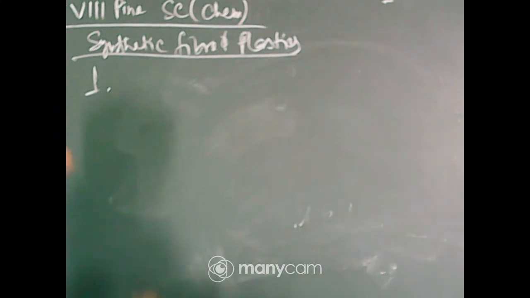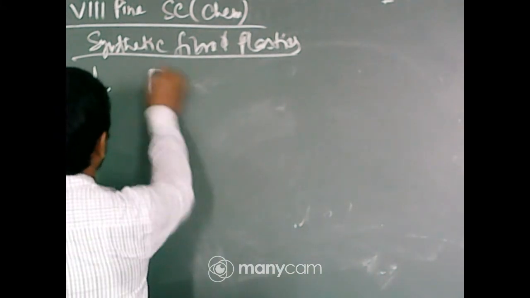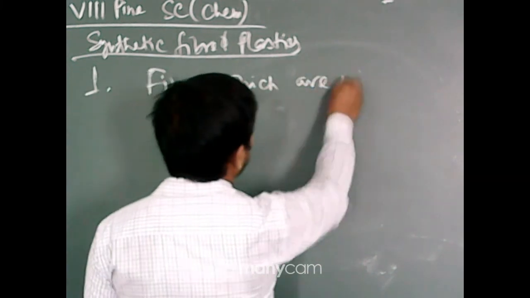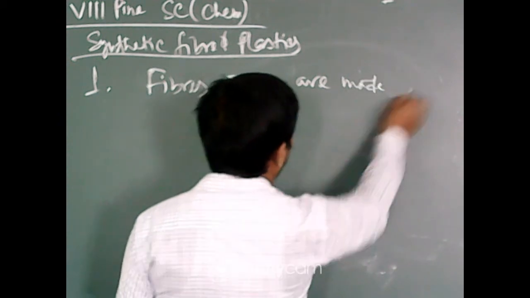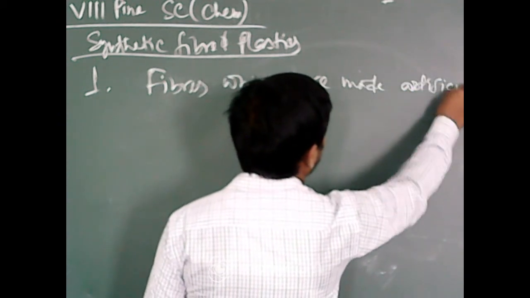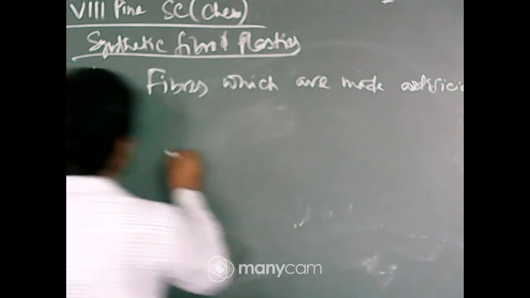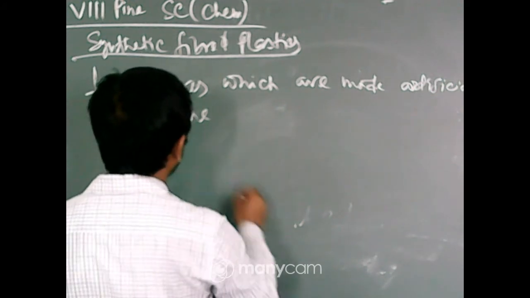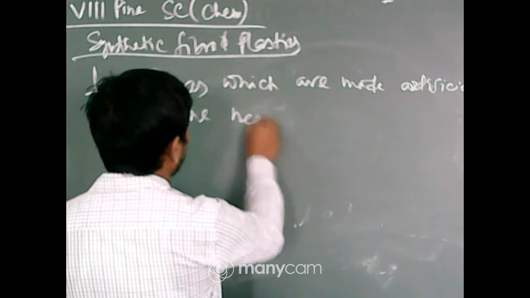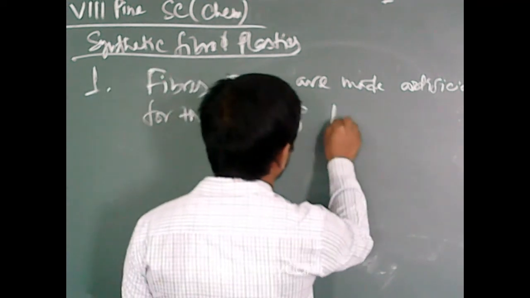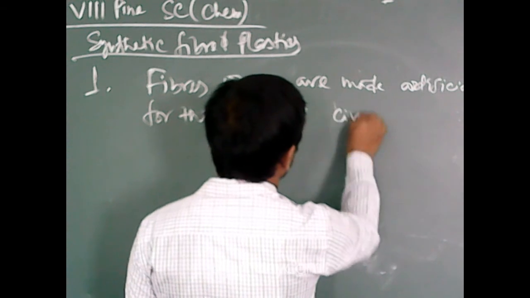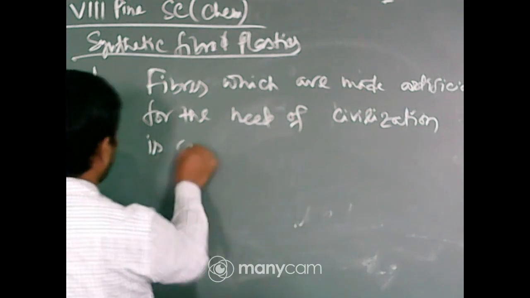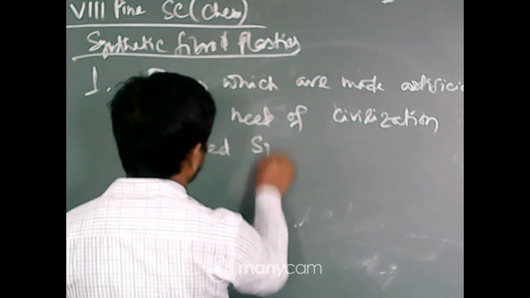Explain why some fibers are called synthetic. As fibers which are made artificially for the need of civilization are called synthetic fiber.